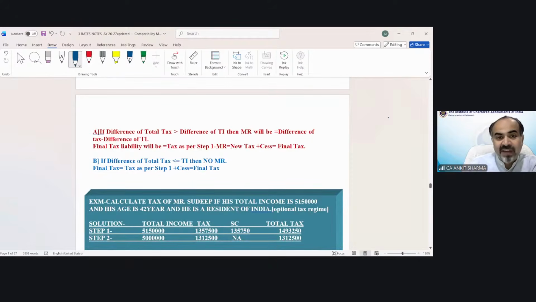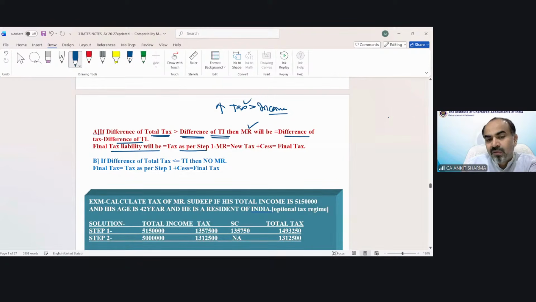Now, point number A: if the difference of tax is more than the difference of income, then only marginal relief will apply. So if this is higher, of course, MR will be applicable. And if it is so, difference of tax minus difference of total income. What would be your final tax liability? Whatever your tax is as per step number 1, please reduce MR from it. The amount you get plus cess would be your final tax liability.